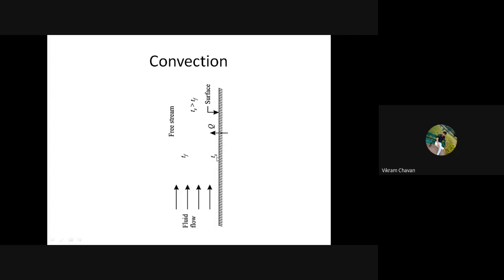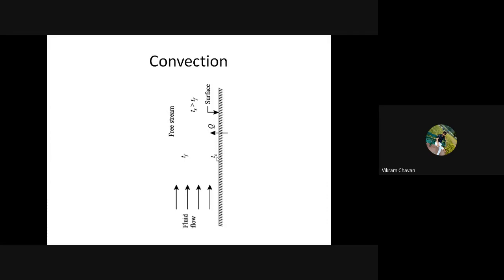You can take the notation as capital T suffix S or small t suffix S; both can be used for temperature. I'm trying to use the capital T.